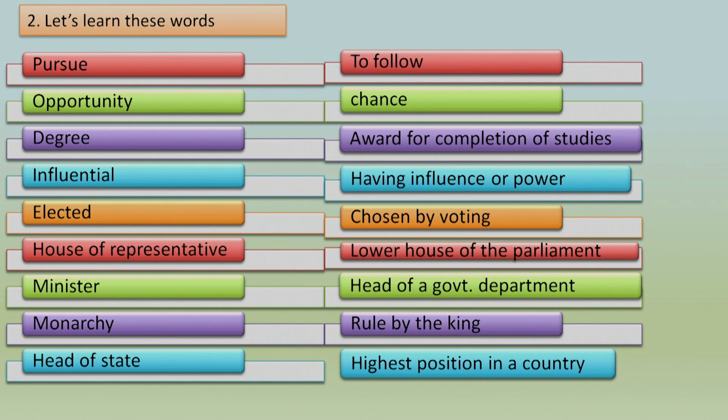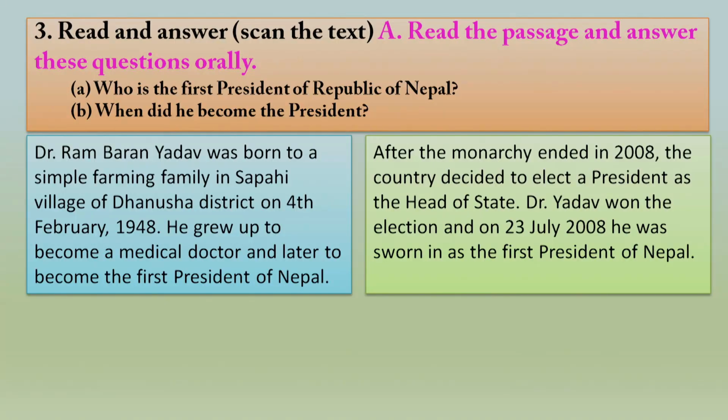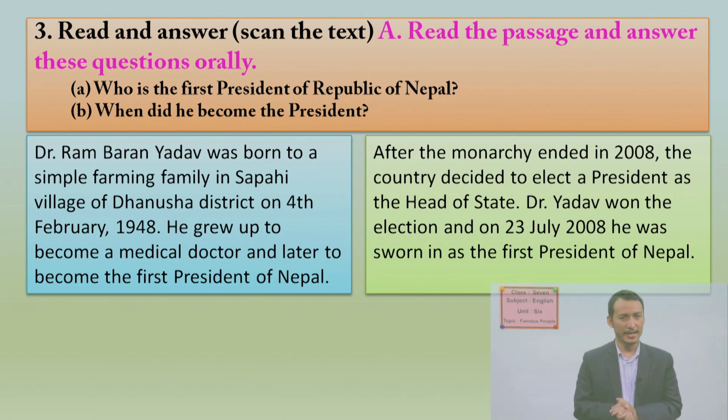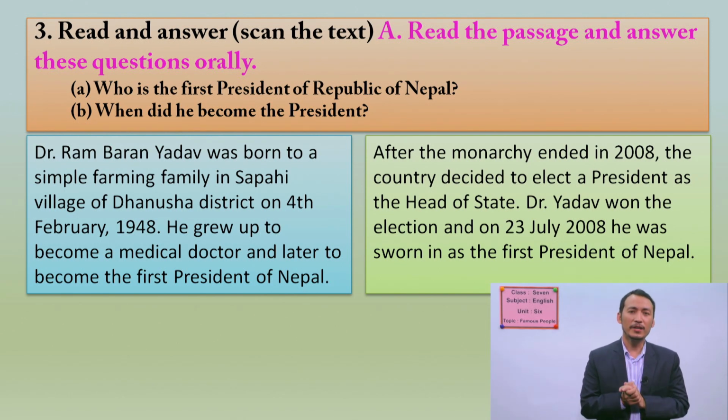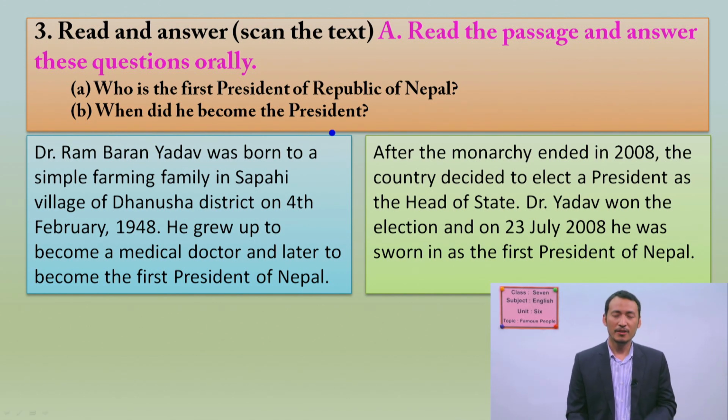Okay, students, now let's move to the text that we are going to read. At the beginning of your text, there is a set of questions, and for that we are going to have a look quickly and find out the information. This is also a kind of scanning the text activity. You have to quickly look at the answers. Okay, I'll read the questions for you.